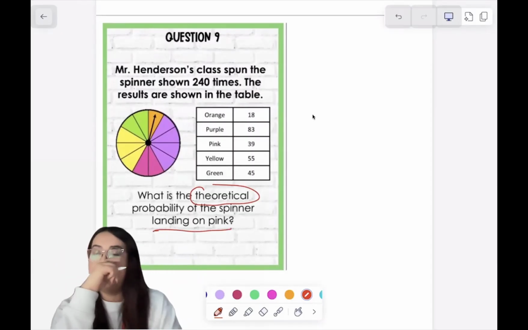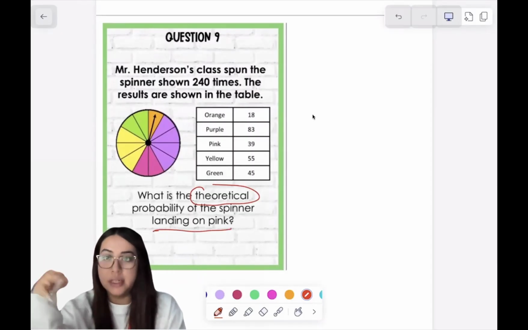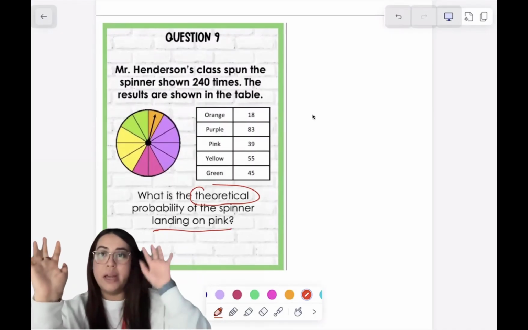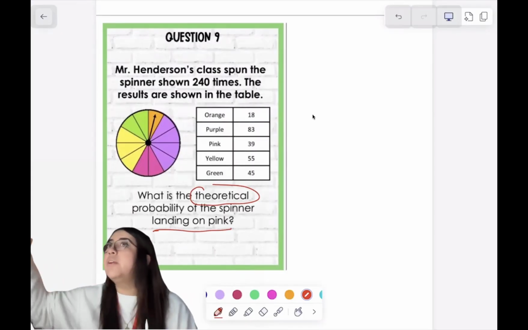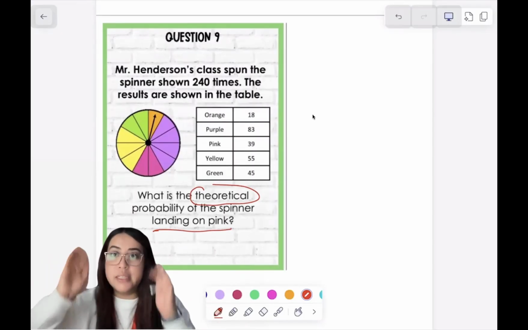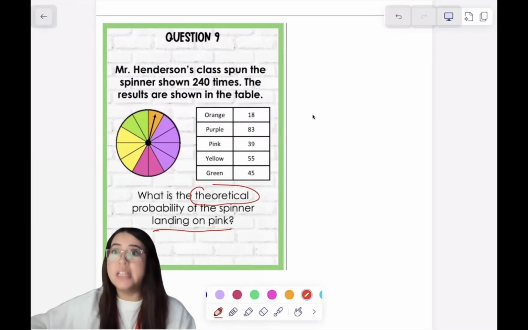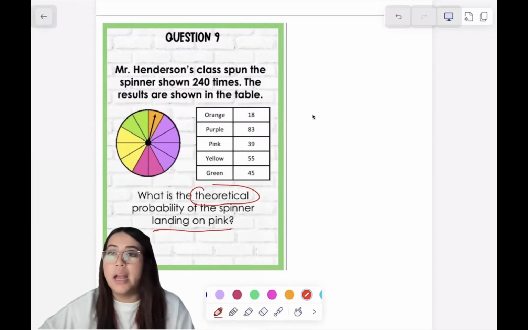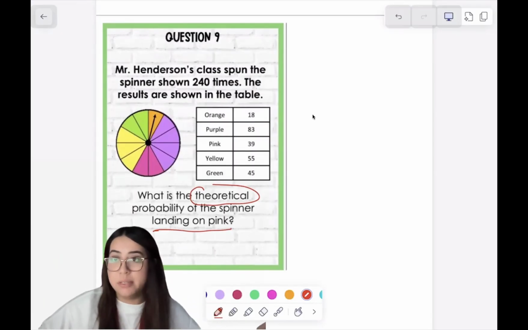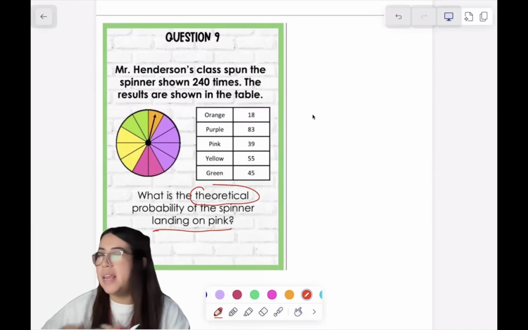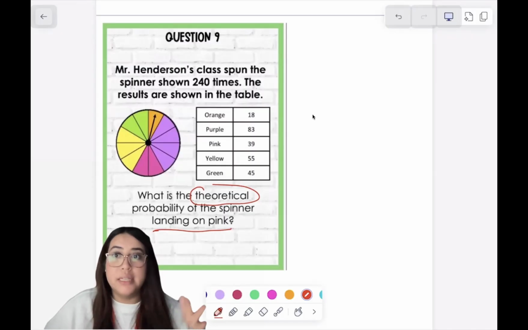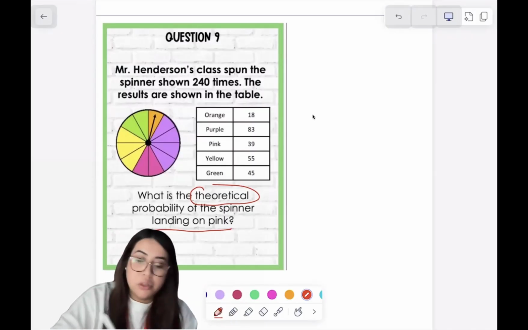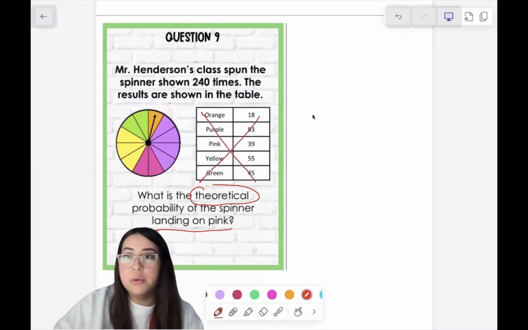Okay, so remember, we had a whole discussion. We did paper, rock, scissors. We did our notes over this. Theoretical and experimental are two separate things. When I'm looking at theoretical, I'm saying in theory, in a perfect world, this is what's going to happen. Experimental is us actually doing paper, rock, scissors and saying, okay, you actually won this many times out of this many. So we have to make sure we're paying attention to what this is asking. Theoretical, in theory, this person should land on pink this many times out of this many, just by looking at the spinner. So for number 9, we don't need their experimental.